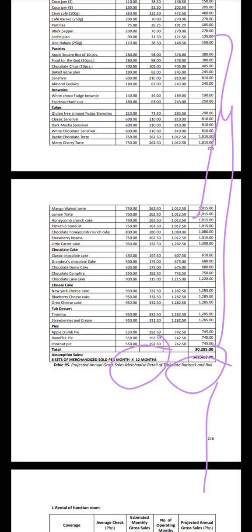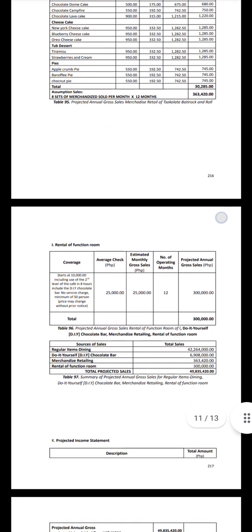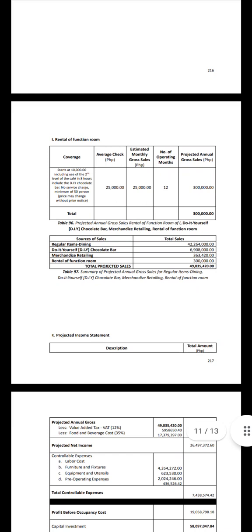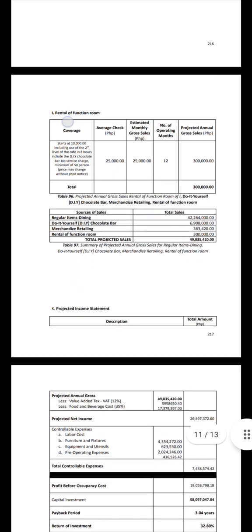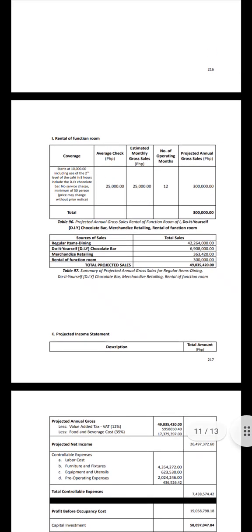If you also have rentals, function rooms, conference areas, or other areas in your establishment that serve as an additional source of income, you can also have its projection. So for this case, we entered a function room. They have the coverage, what is included in the function room, and then the amount. Of course, a function usually lasts for a day.